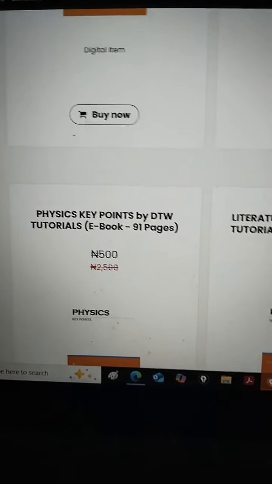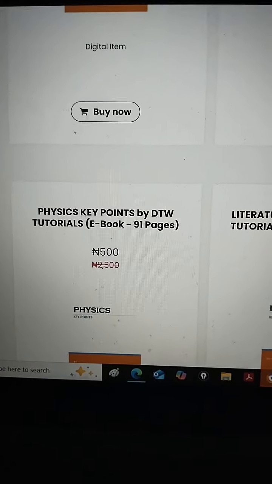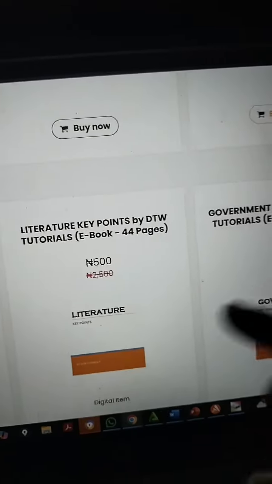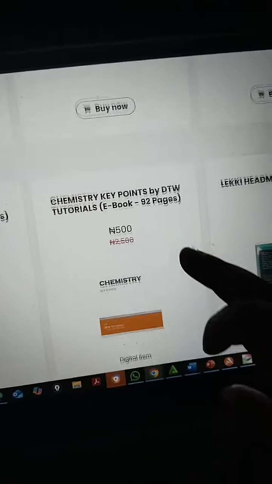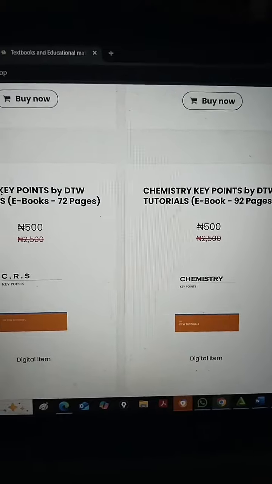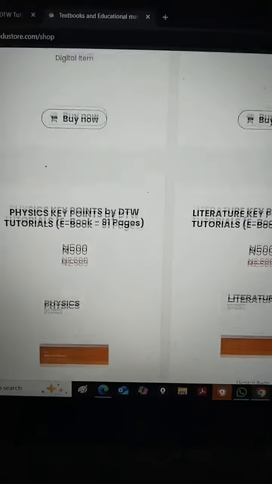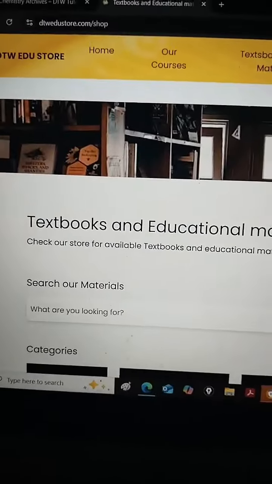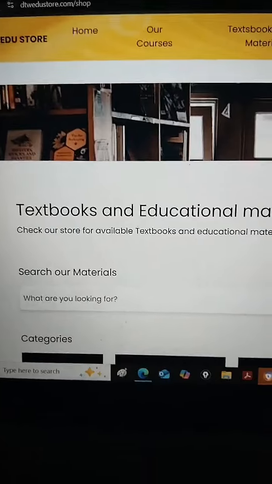This is revision notes. If you don't have any concrete revision notes, come and get this. You can quickly read this. 44 pages. See, government. All right, can you see it? CRS, can you see chemistry? 92 pages. Everything on the syllabus is inside here. But if you don't have the money for that, just go to our website. It is free there. Enter into each topic and you study.